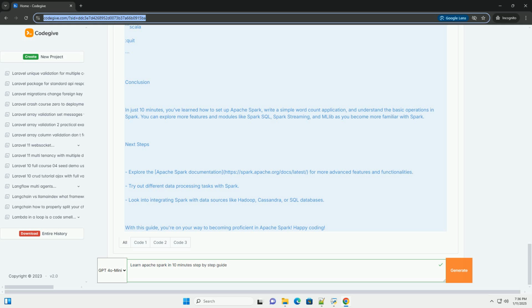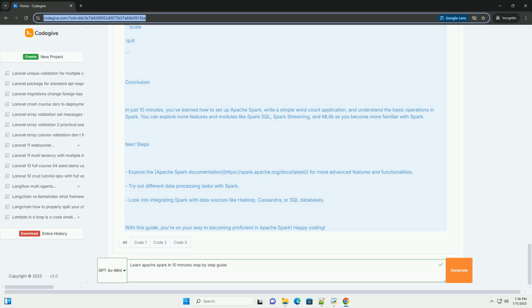Download Apache Spark. Go to the Apache Spark download page, https://spark.apache.org/downloads.html, and download the latest version. Ensure you select a pre-built package for Hadoop.